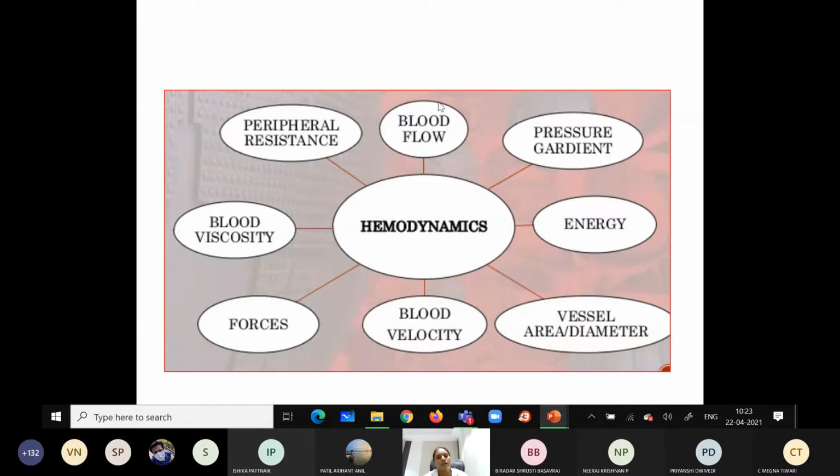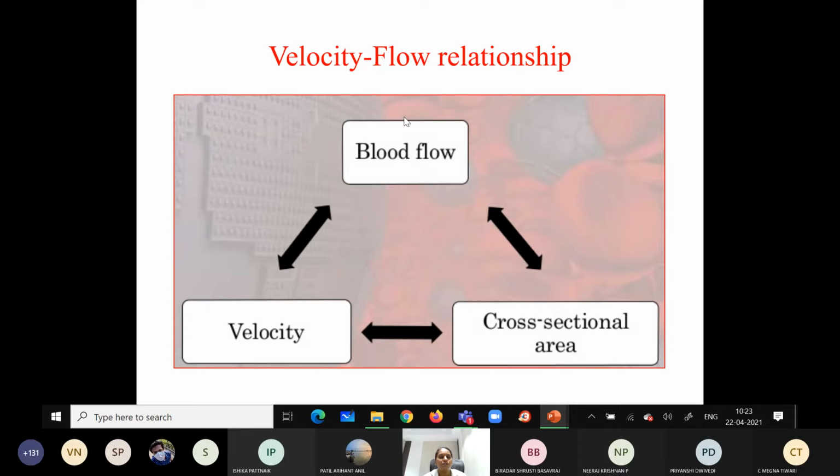So what are those physical factors? We have blood flow, pressure gradient, energy, vessel diameter, blood velocity, forces, blood viscosity, and peripheral resistance. These are the different factors mainly responsible for the flow of the blood, for hemodynamics. So how are they related? We are going to study with the different principles and laws how each and every factor is related. First we'll study the relationship between velocity and flow.